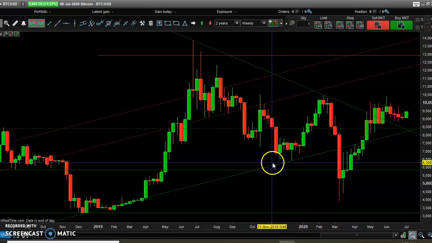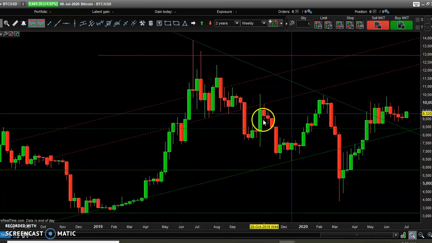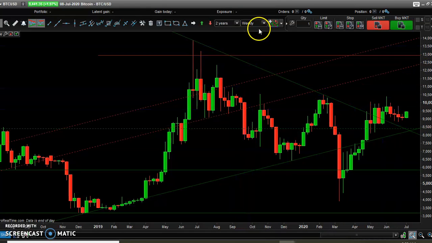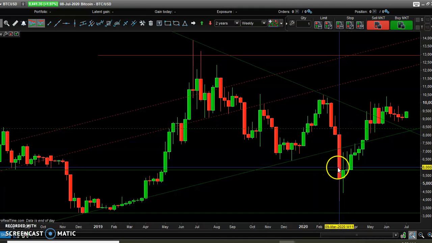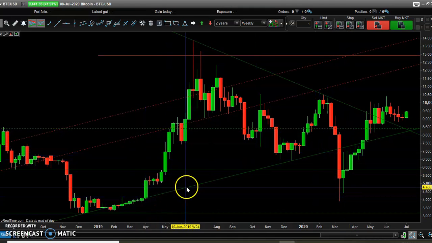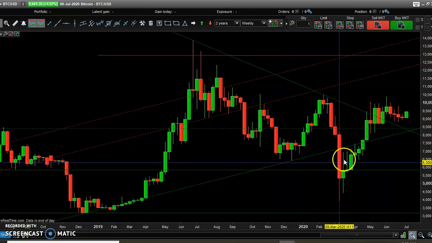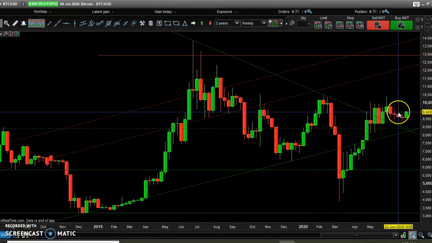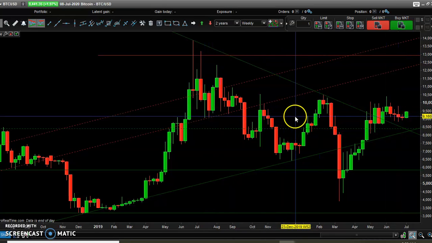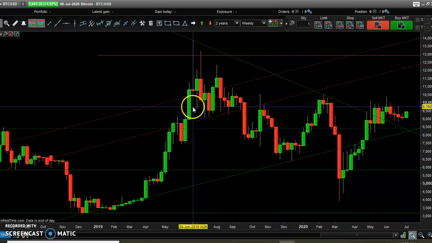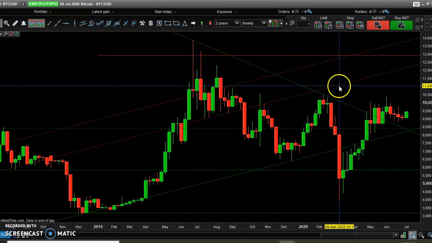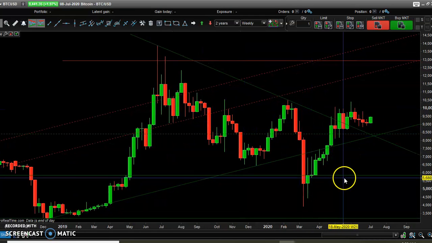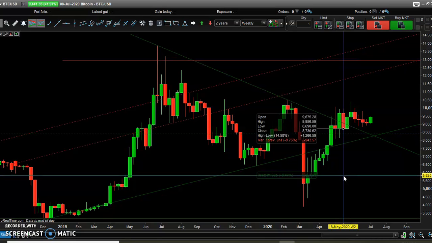Let's analyze what is happening right now. As you can see here we have an ascending channel. This again is a weekly chart, and here we have experienced a fake breakout below this oblique support. Now what we see is an ascending movement. If we enlarge our vision, we see that Bitcoin is moving horizontally, or even better, in a range between these areas, around 5,800 to be more precise, and almost 13,000.